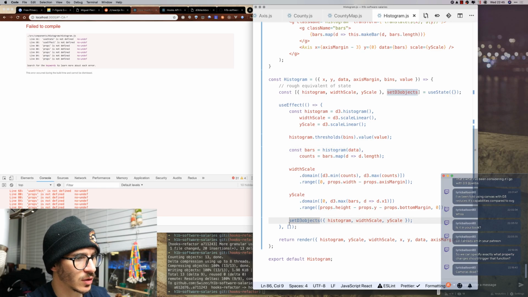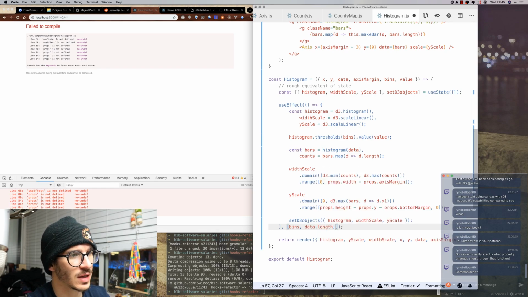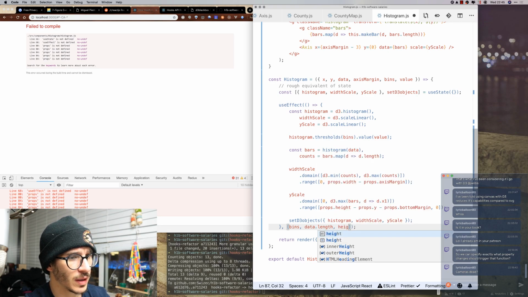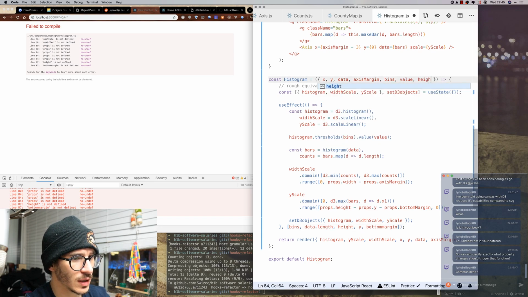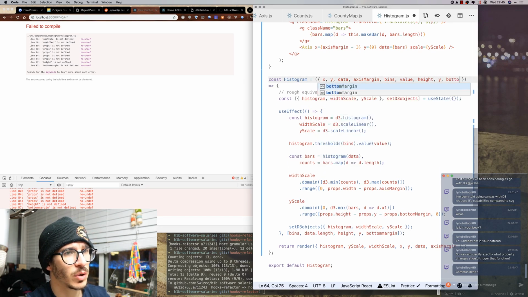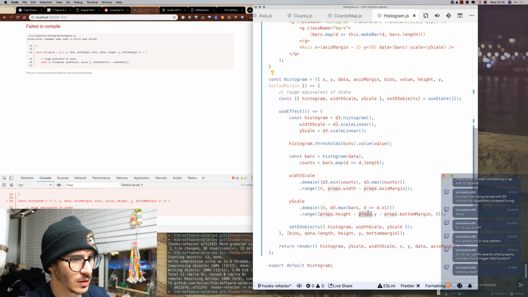So it depends on the number of bins we want, it depends on data.length, because that's like an easy hash thingy. Then it's also going to depend on height, on the vertical positioning, and the bottom margin. So we take those here as well, height, y, and bottom margin, right? Yes, and we stop using them from props.